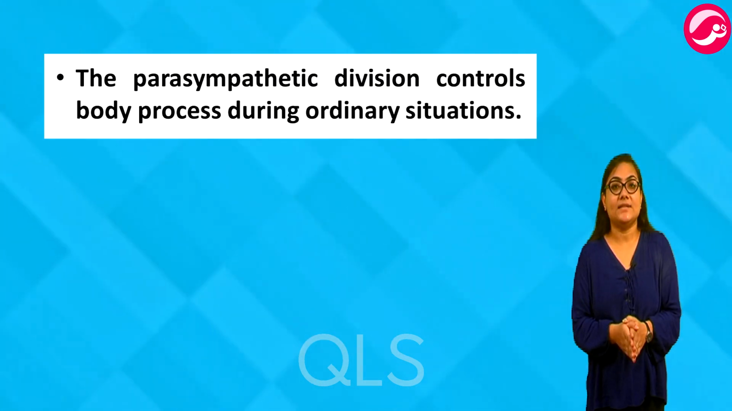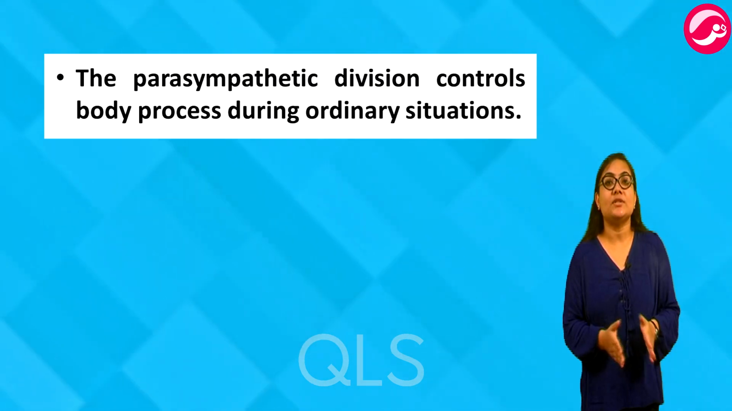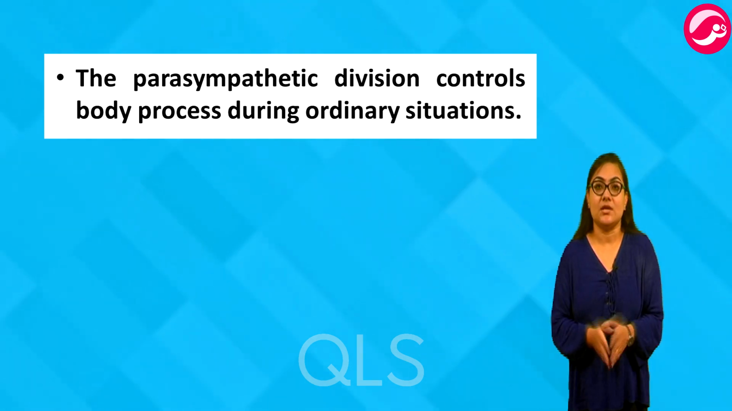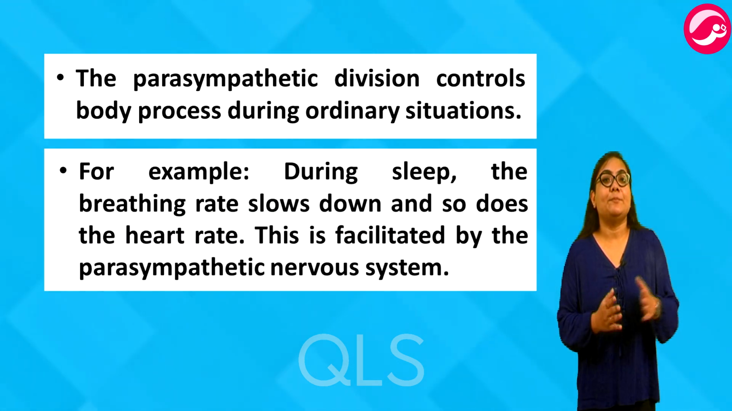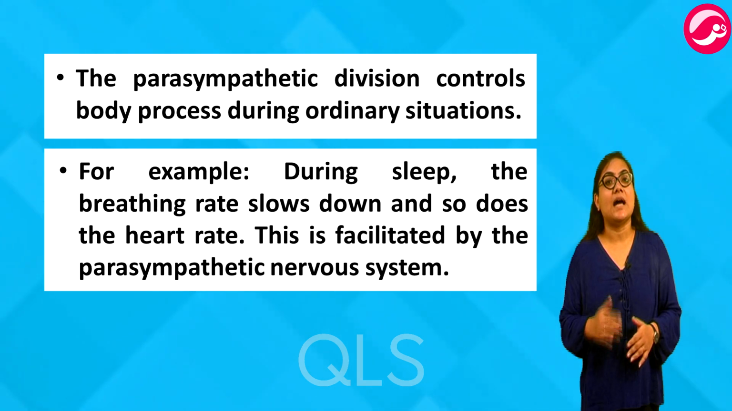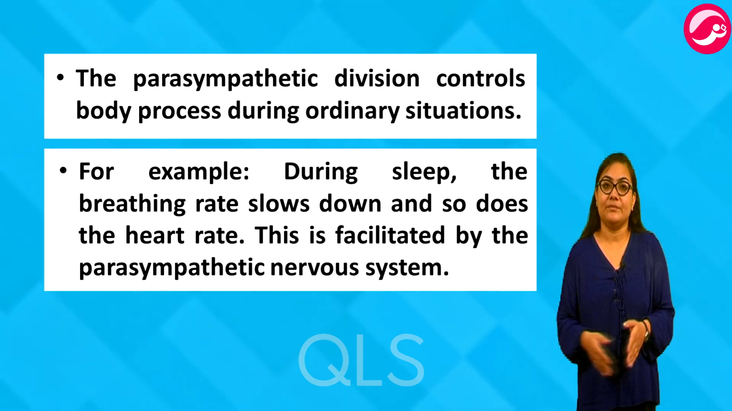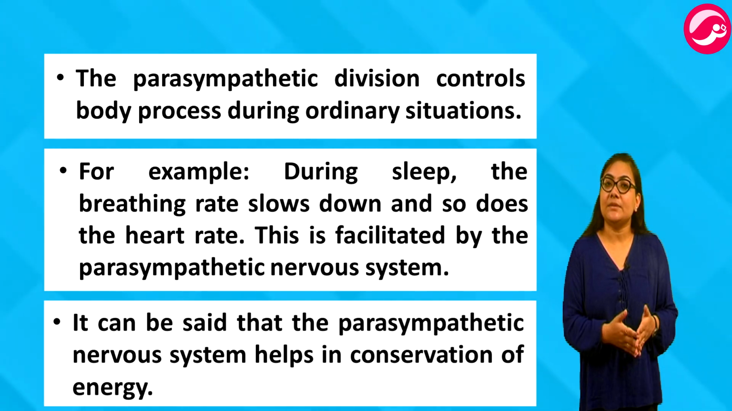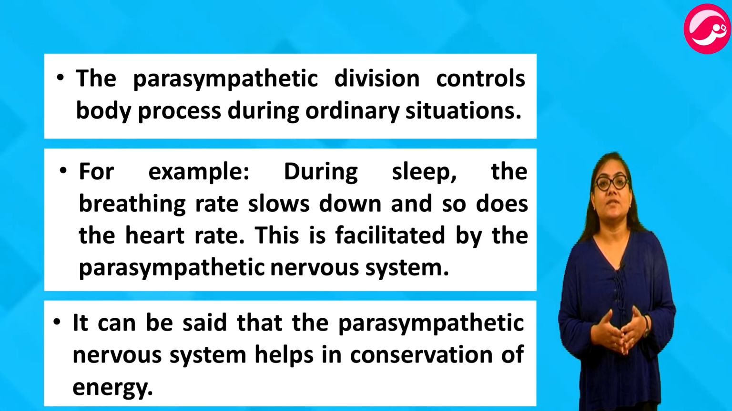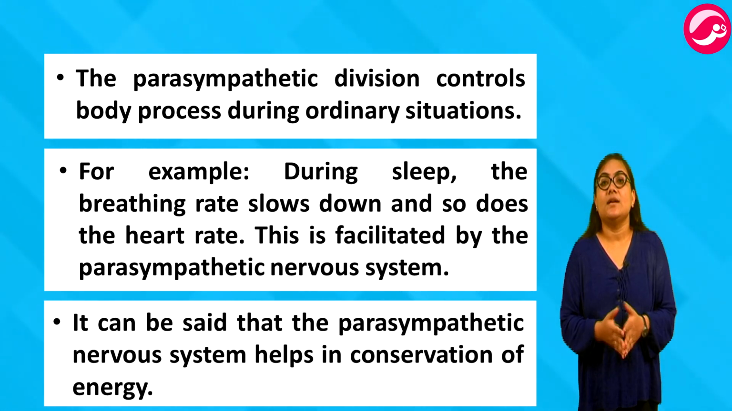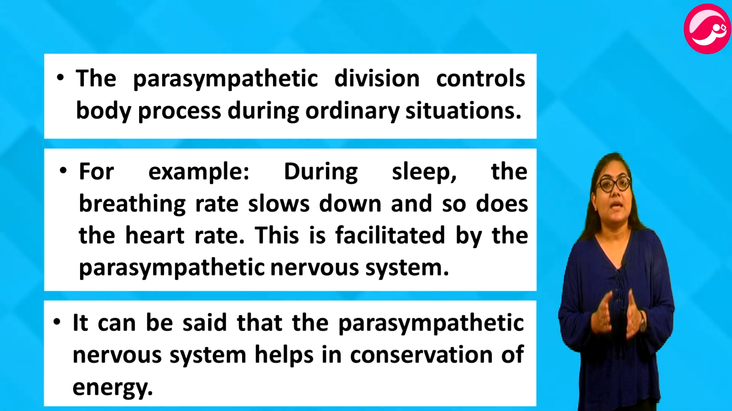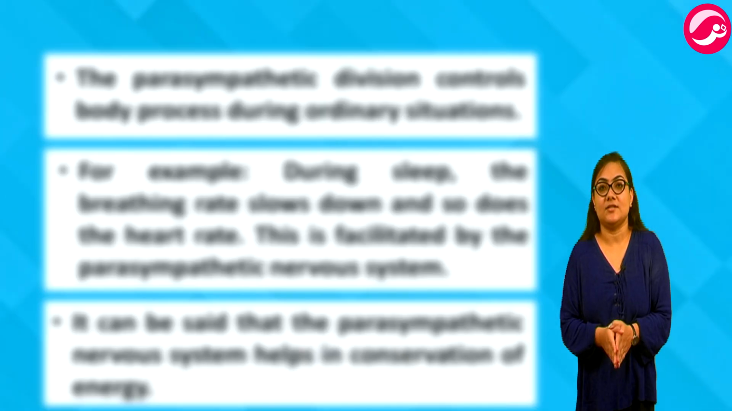Now, the parasympathetic division controls body processes during ordinary situations. For example, during sleep, the breathing rate slows down, and so does the heart rate. This is facilitated by the parasympathetic nervous system. It can be said that the parasympathetic nervous system helps in the conservation of energy.